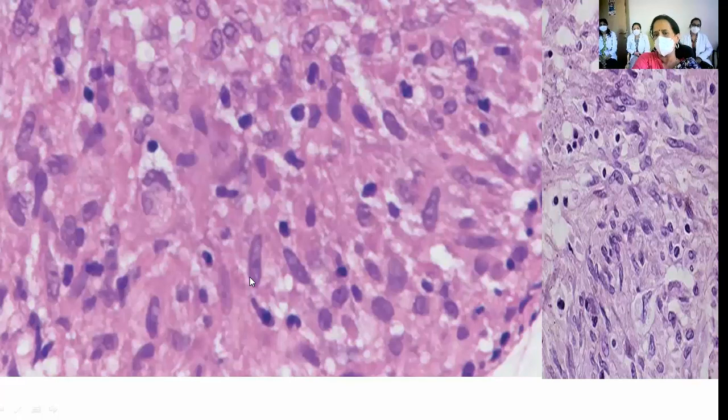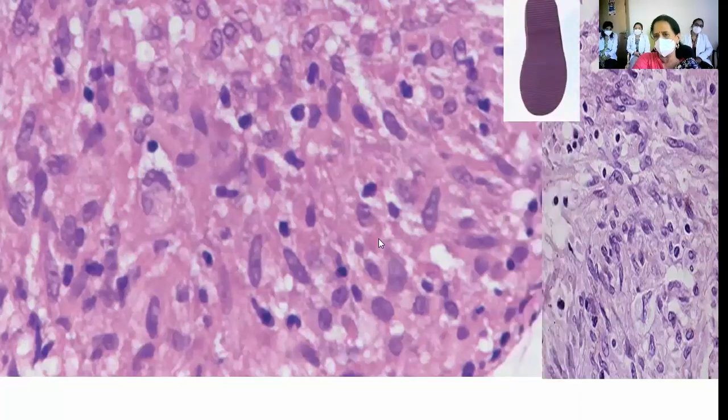So two types: elongated, vesicular nucleus, and next we go by the shape of the nucleus. How is the shape of this nucleus? This is for the imagination of our undergraduate students. All of you know what it is. Does it resemble? Yes. So it resembles this. What is this?